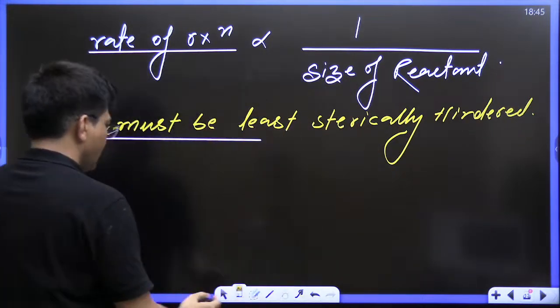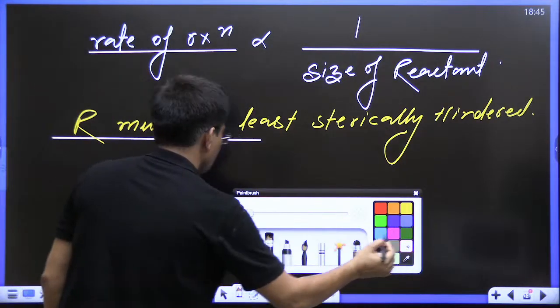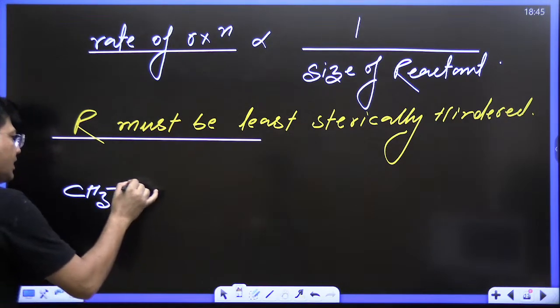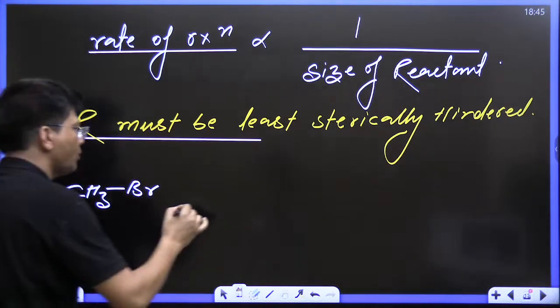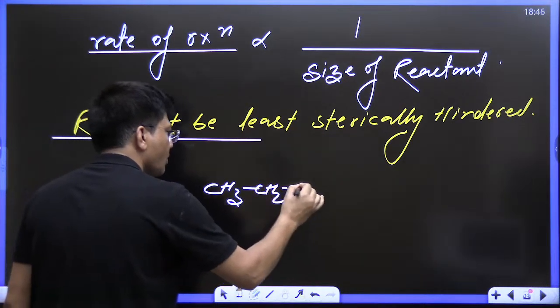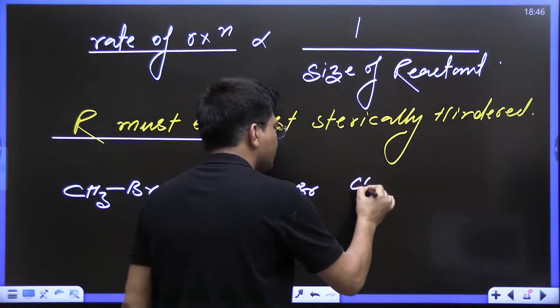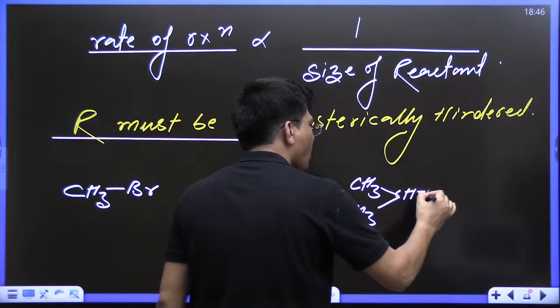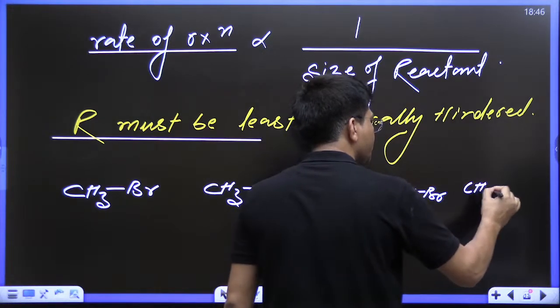Now see, if R is methyl bromide, will the rate be more, or ethyl bromide, or isopropyl bromide, or tertiary butyl bromide?